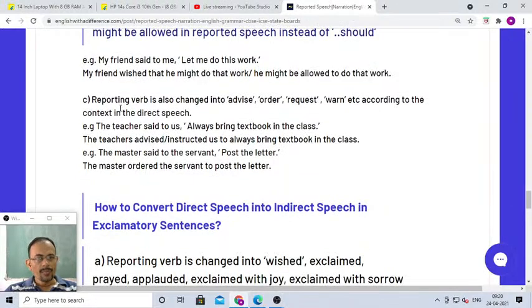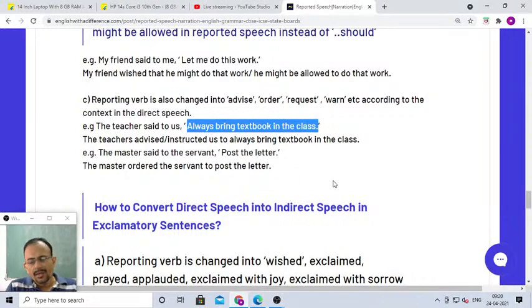Always remember this. Okay, after that, the reporting verb is also changed into advice, order, request, warn according to the context. If the context of the sentence in the direct speech is different, then the reporting verb will also be different. For example, always bring textbook in the class, the teacher said to us always bring textbook. This can be advice from the teacher to us, so the reporting verb can be advised, or you can also write instructed, since a teacher can also give instructions.